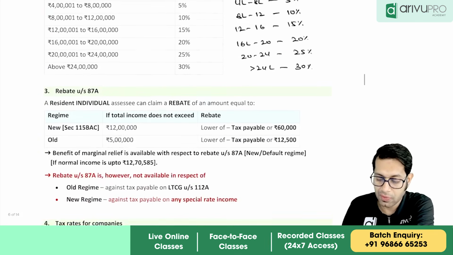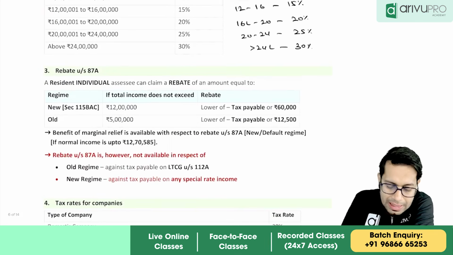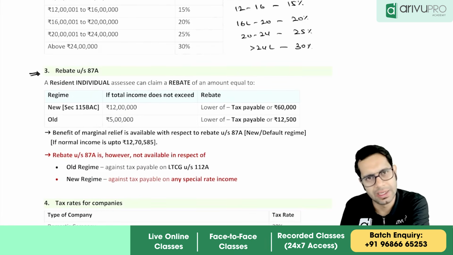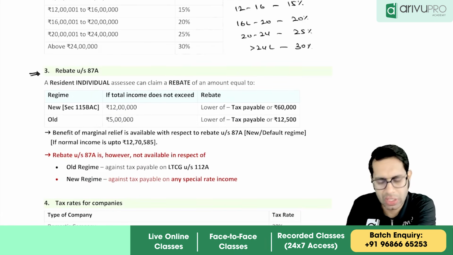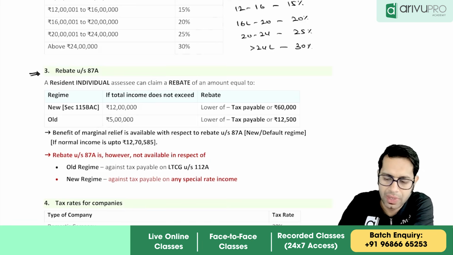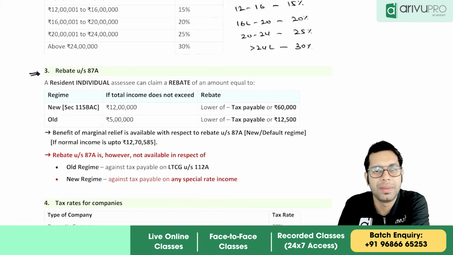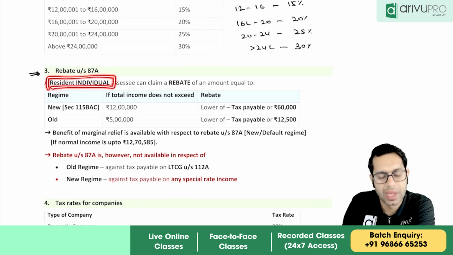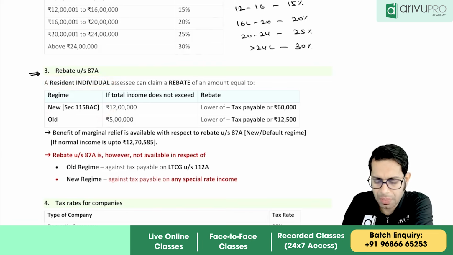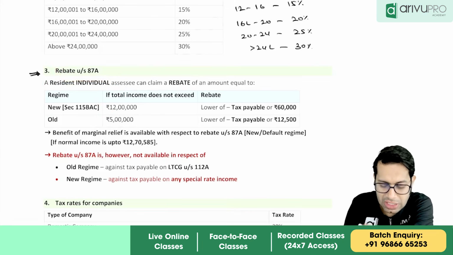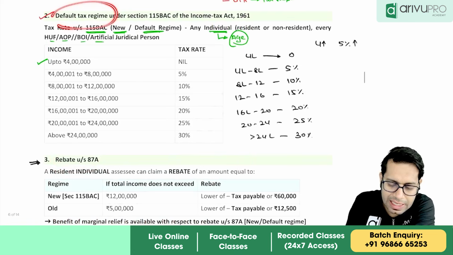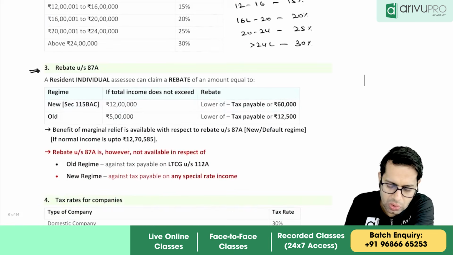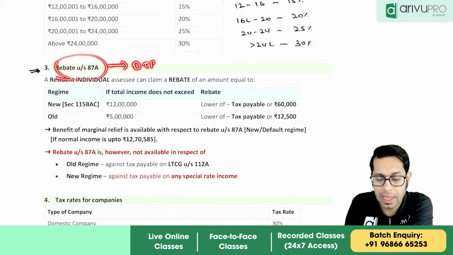Further, if a person is following the default tax regime, then even the rebate calculation is a little different. For them, there is a change in rebate calculation also. Do you remember that there is a rebate called rebate under section 87A? This rebate is available only to a resident individual if their total income is up to 12 lakh under the new regime or default regime, and 5 lakhs under the old regime or the optional regime. So what is the change? Because there is a tax rate change in the default tax regime, there is a change in the rebate calculation only for the default tax regime.